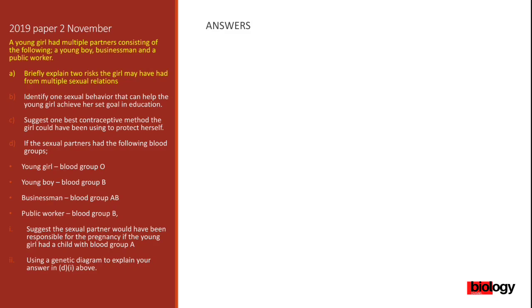So this is a simple question. I can even ask you, what do you think are the risks of having multiple partners? The answer that you're going to give me, that's the answer which can apply even to this question. Okay, so what are the answers? Individuals with multiple sexual partners are more likely to be HIV positive. That's the first risk. If you have multiple sexual partners, you are at the risk of getting infected with this disease.